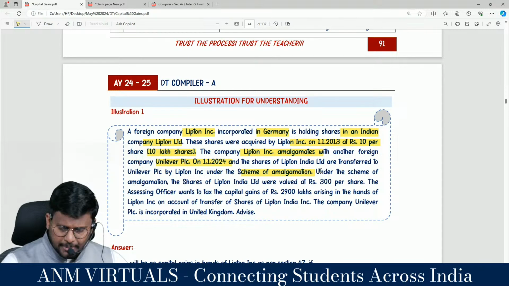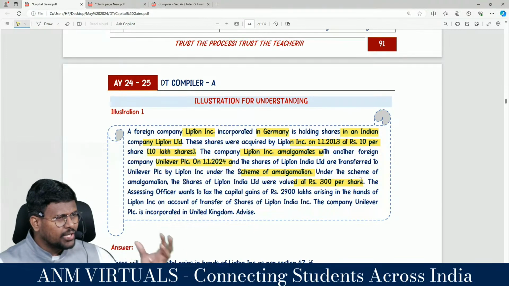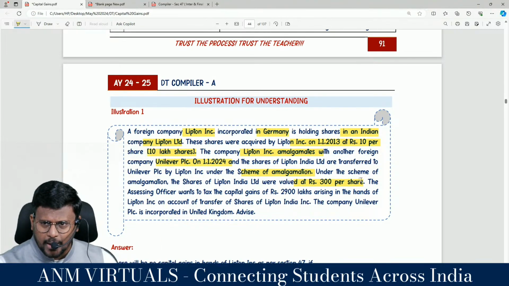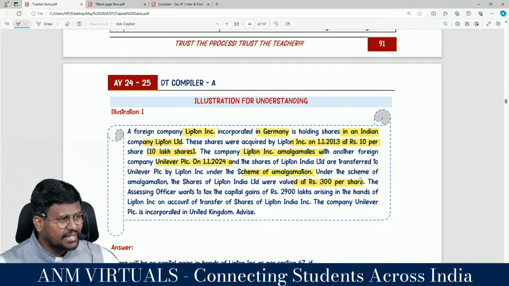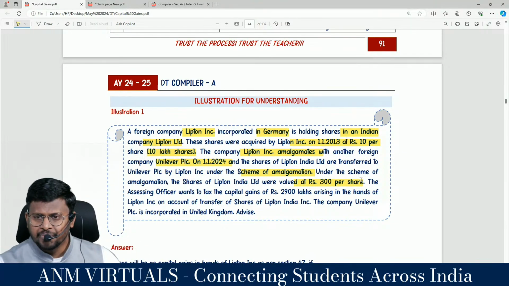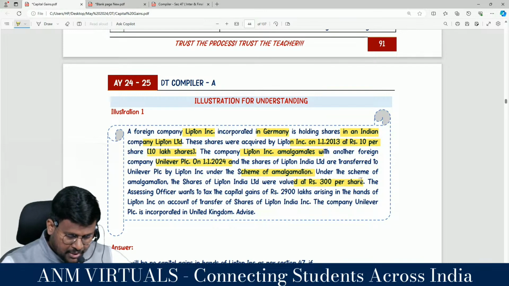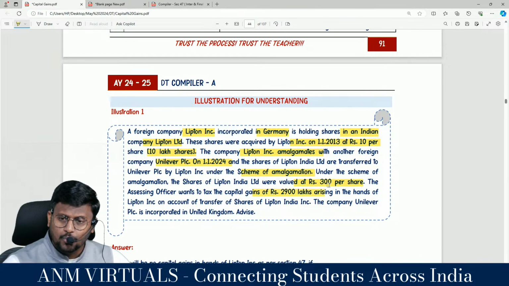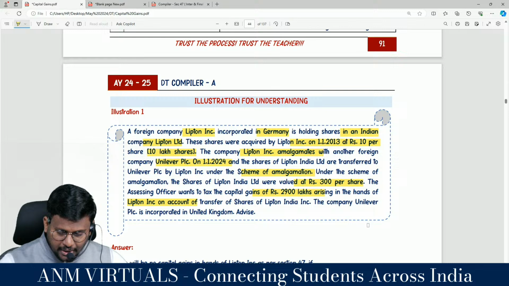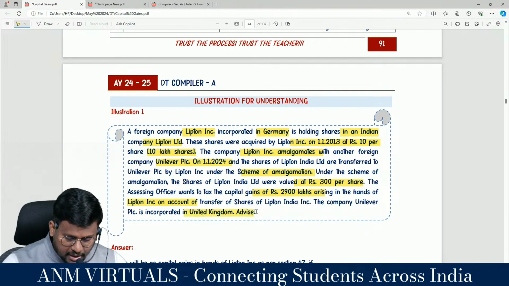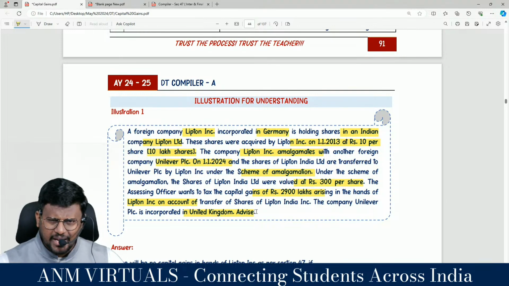Under the scheme of amalgamation, shares of Lipton India Limited were valued at a certain price per share. Even though it has been valued at more than the fair market value, more than the recorded value, for the capital gain, transfer or recipient, both are tax free, correct? The AO wants to tax the capital gain of 2,900 lakhs arising in the hands of Lipton Incorporation on account of transfer of shares of Lipton India. Company Unilever PLC is incorporated in United Kingdom. Advice. Is the AO correct?